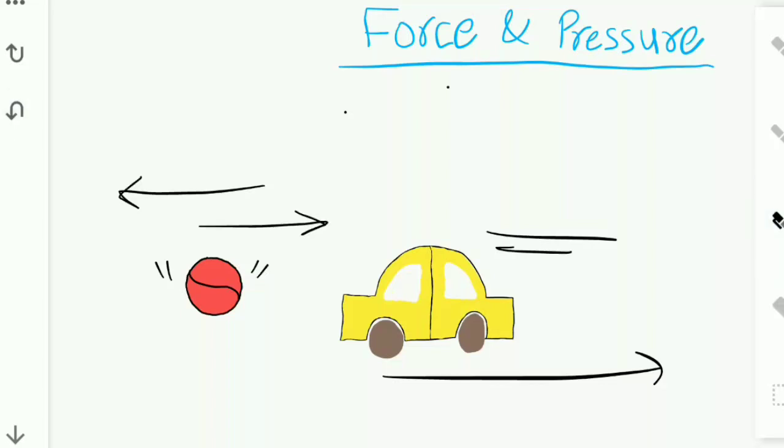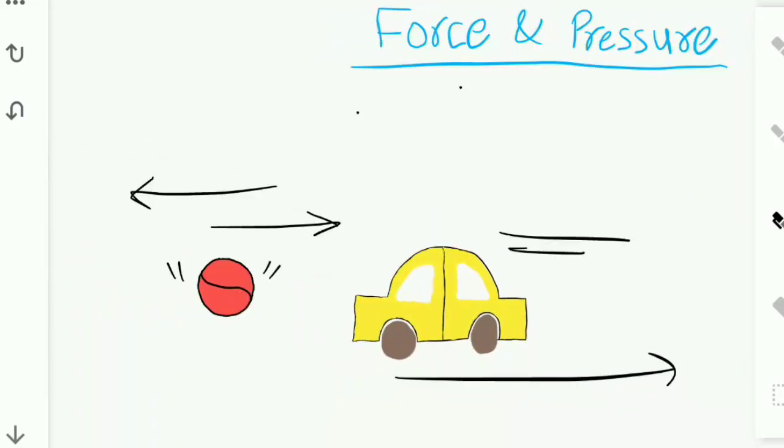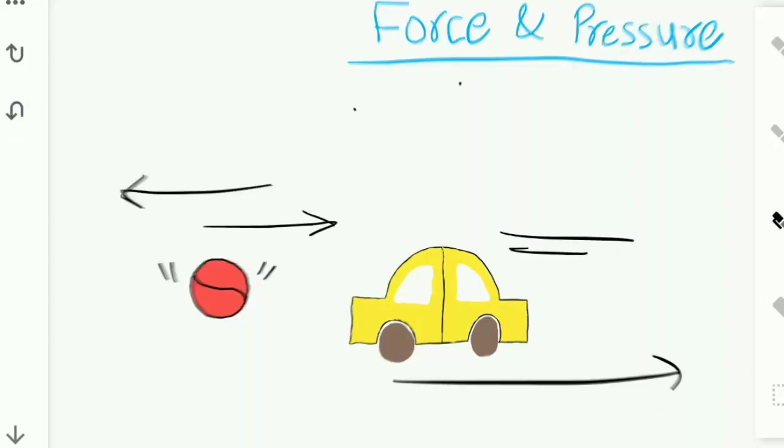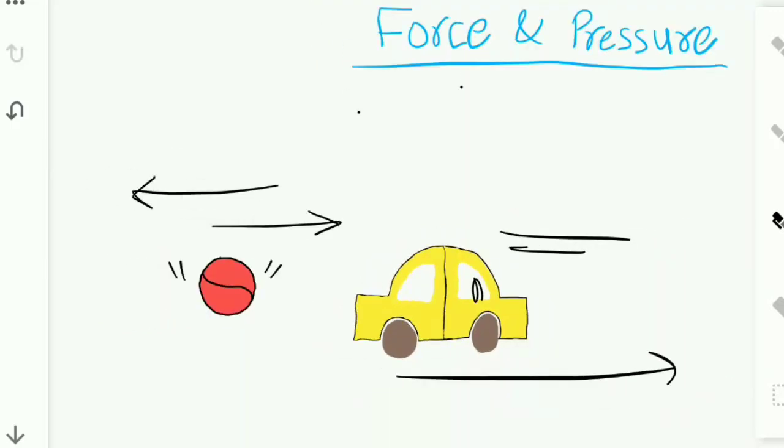I have to throw it in the right or left direction, or I have to push it on right or on left direction. Similarly, if I want to move this car in this direction, what do I have to do? I have to start the car, right?